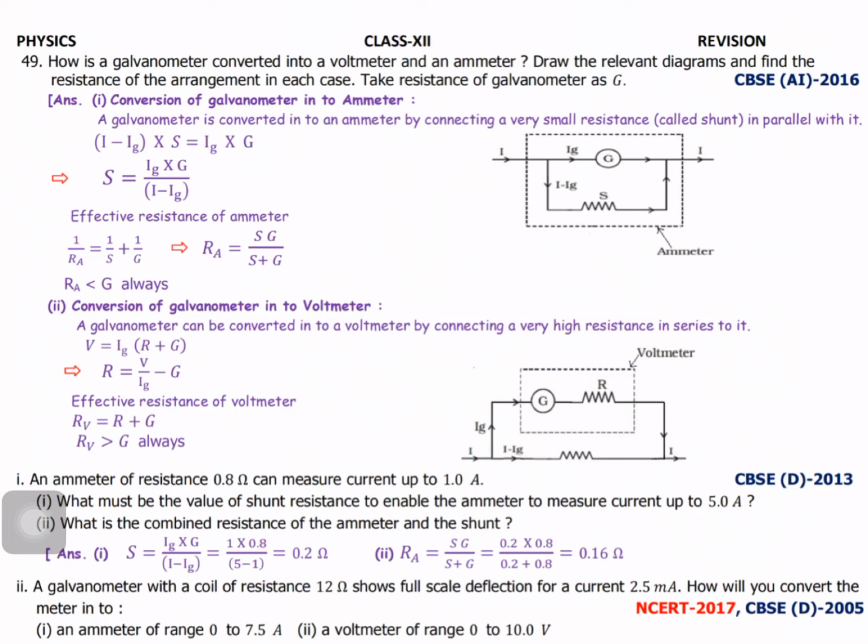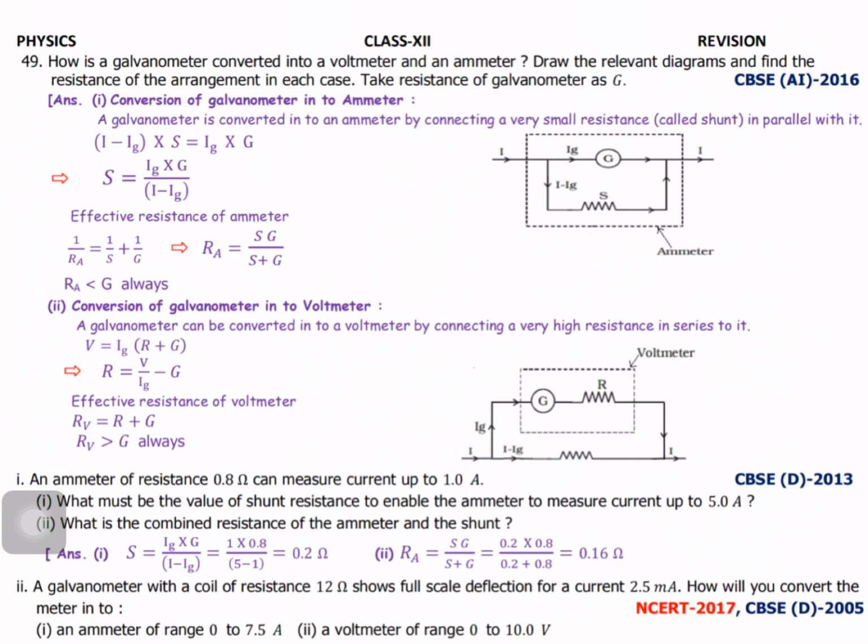For this case, you know already, if the two resistors are in parallel, what happens? The potentials are the same. So I minus Ig into S is equal to Ig into G. You know that if the two resistors are in parallel, what happens?